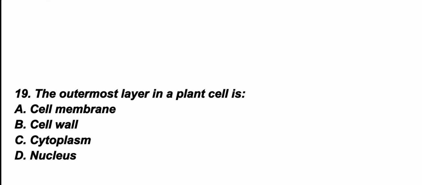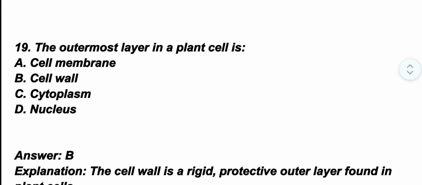Question number 19. The outermost layer in plant cell is... The correct option is option B, cell wall. Cell wall is a rigid protective outer layer found in plant cells.